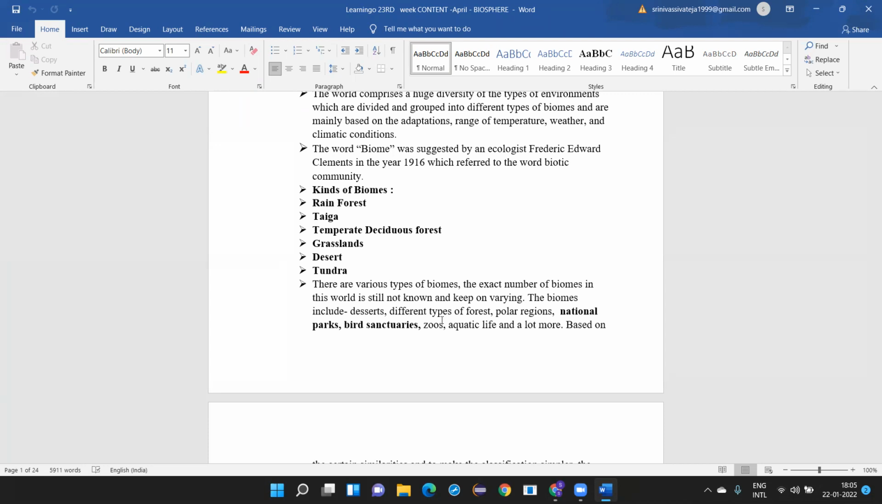And you have polar regions also, which are located at the poles, the south pole and north pole, where the temperatures are very freezing. Then you have the national parks, then the bird sanctuaries. What is a national park? National parks are protected areas by the government where you have reserved forests, which are protected. In natural vegetation, when I was talking, I said there are trees or species of plants which are on the verge of extinction. What is extinction now?